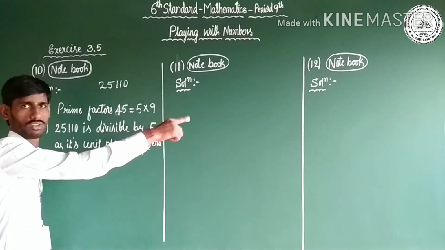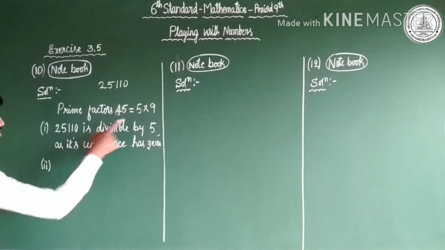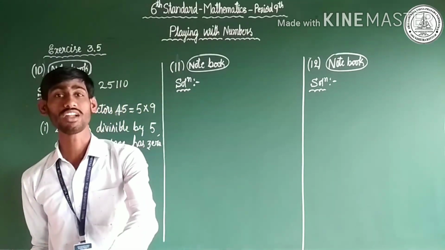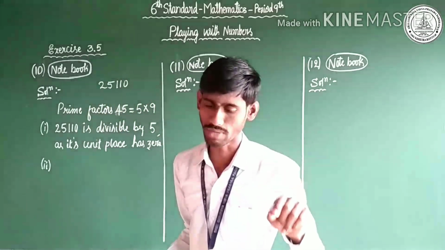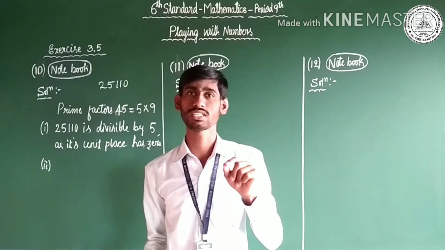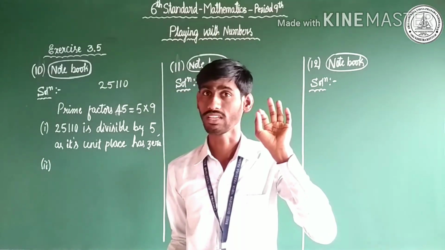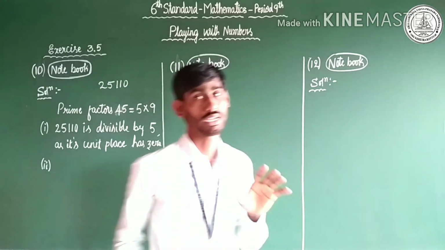Give me a writing single line. Okay. Yes. Second one. What is the second one? We need to check: does it follow the divisibility rule of 9? What is the divisibility rule of 9? A number is divisible by 9 if the sum of all digits is a multiple of 9, isn't it? The sum of all the digits is divisible by 9 or a multiple of 9.